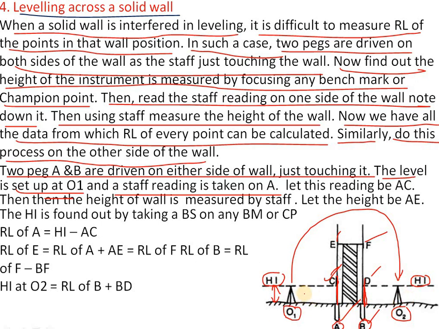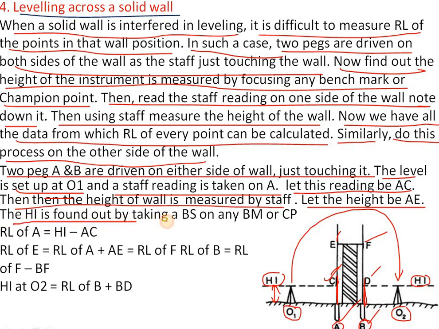Then we get the differences between the left side and the right side. Let this reading be AC, then the height of the wall measured by staff, let the height be AE. From here the height will be AE.